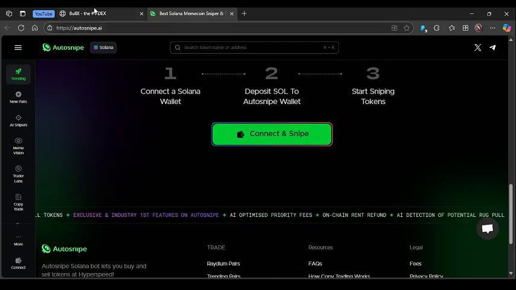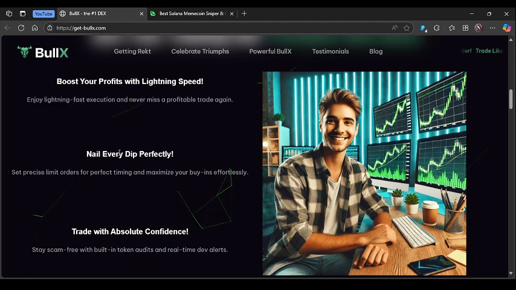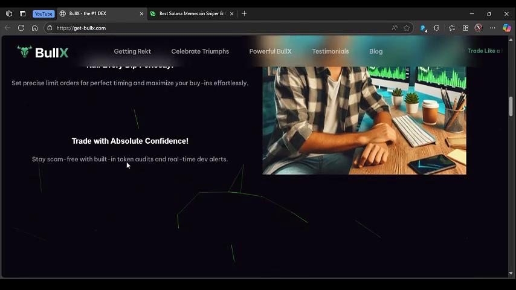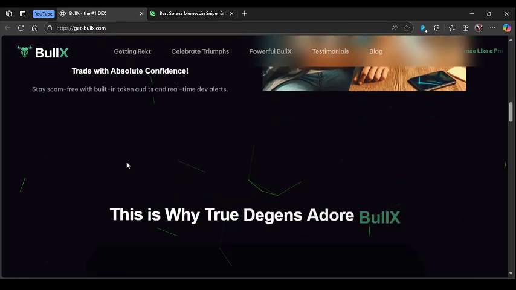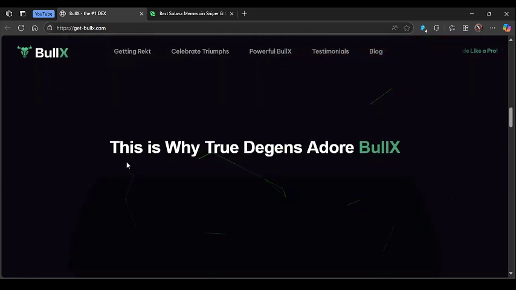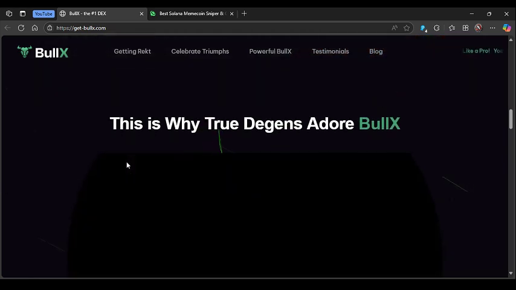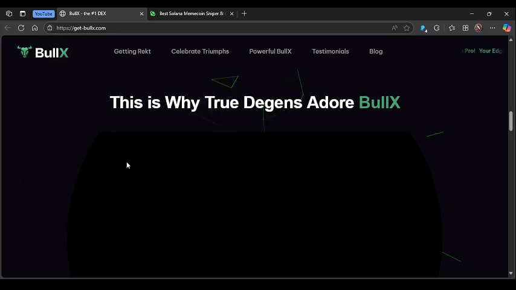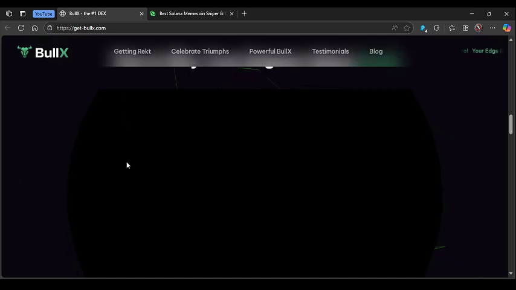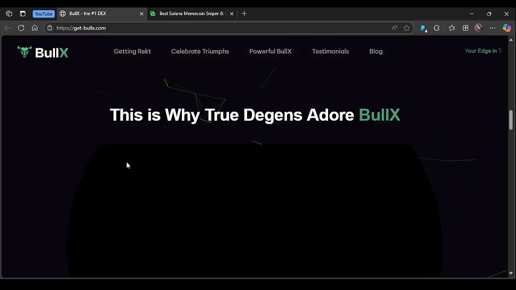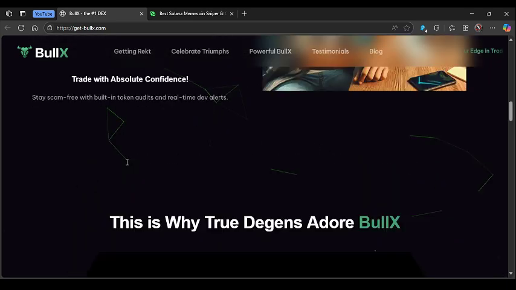Ultimately, if your strategy is purely about being the absolute fastest to snipe new launches, Autosnipe AI is built for that singular purpose. But if you prefer a more rounded platform with social insight and broader trading functionalities for meme coins, BullX might be a better fit.